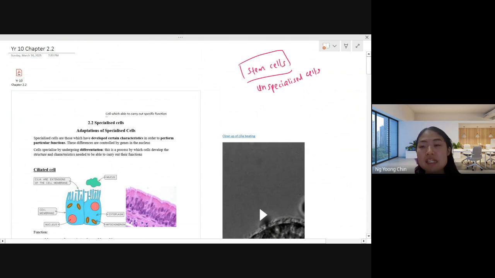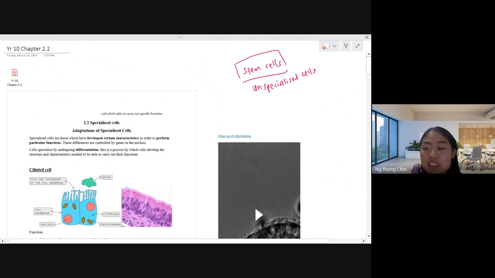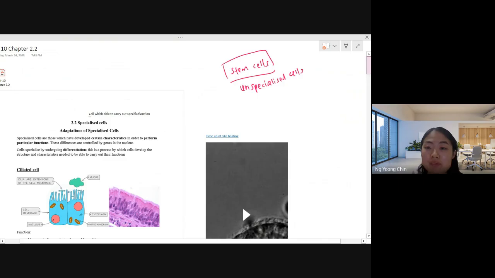Do you know where you can discover stem cell? Stem cell can be discovered in your bone marrow, 骨髓, and in the organs.